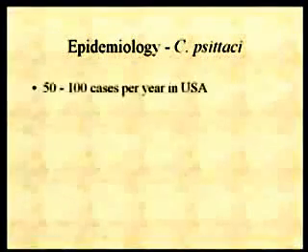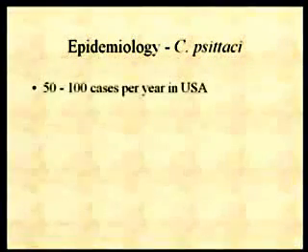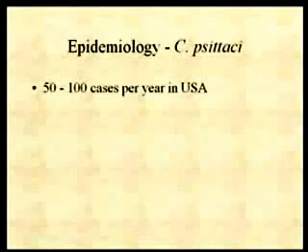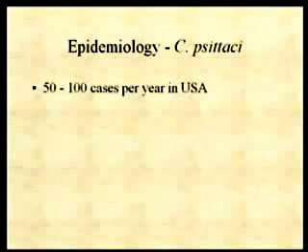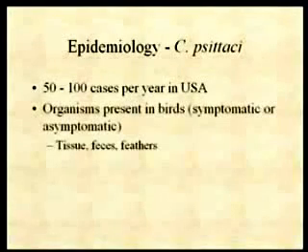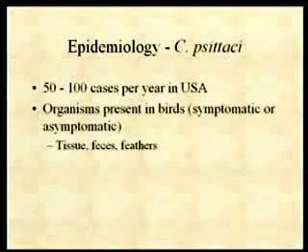Okay? Now, again, this is not a common infection. When you're going to see chlamydial infections, you're going to see Chlamydia trachomatis, and you're going to see the genital tract infection. That's the one you're going to see, because that's the most common. But there are some cases in the United States. We're talking about 50 to 100 cases a year, roughly. And of course, the infection comes from birds.